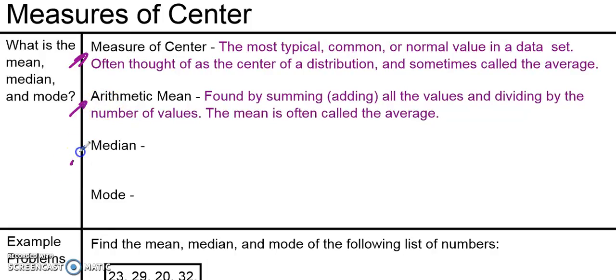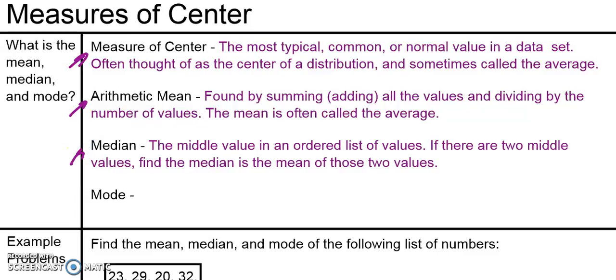So if that's a mean, what's a median? The median is the middle value in an ordered list of values. Now that order is important. When you're finding the mean or the average, it doesn't matter what order the numbers are in. When you add them all together, you're going to get the same answer whether they're in order or not. When you're finding the median, those numbers have to be in order from least to greatest. And then to find the median, you're finding that middle number, kind of counting from both sides into the middle. If there happen to be two middle values, the median is the average of those two values. You'd add those two middle numbers together and divide by 2, or just find halfway in between them.